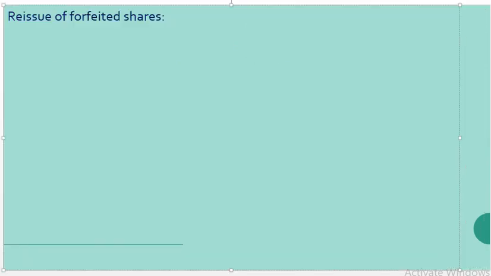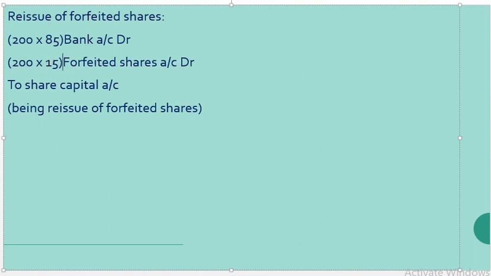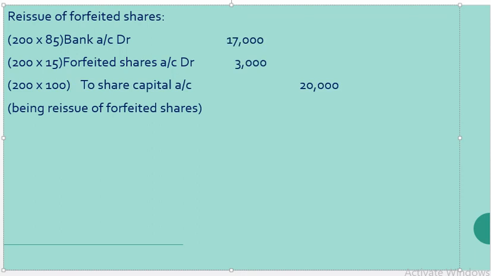Next entry being reissue of forfeited shares. So this is the journal and we are going to assign values. From the total 300 forfeited shares, only 200 shares have been reissued at 85 rupees, and 15 rupees per share on 200 shares is a loss to the company. I am just marking it right there, and then 200 into 100. Now I am going to assign values. For bank account 17,000, forfeited shares 3,000 and share capital 20,000.